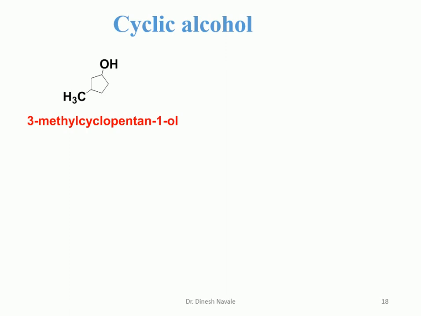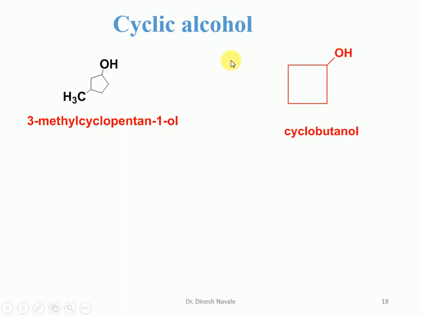So it is a 5-member ring. So it is a pentanol. And if it is cyclic, we have to utilize cyclopentanol. Now the OH should be given the first number, then the next substituent. So OH will be number 1, 2, 3. So we are going to number it anti-clockwise. So it is carbon number 1, 2, 3. OH at carbon number 1, methyl at carbon number 3. So the nomenclature will become 3-methylcyclopentane-1-ol. So the 1 can be written or cannot be written in the nomenclature.